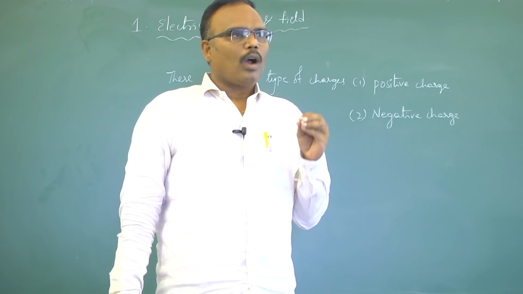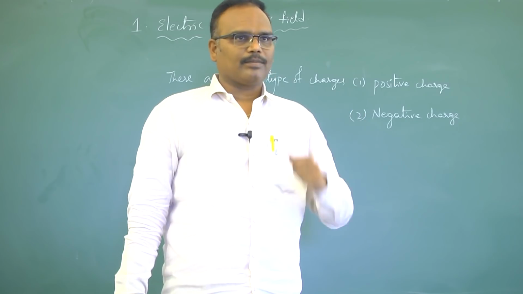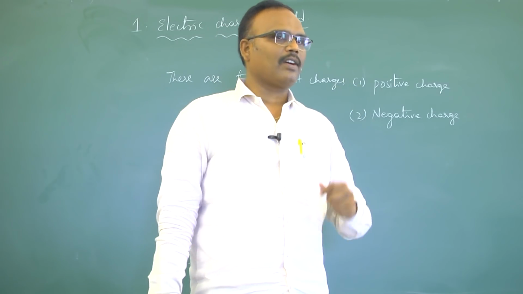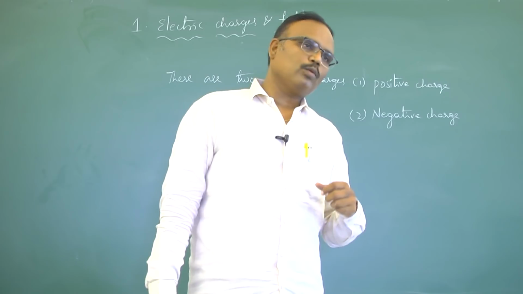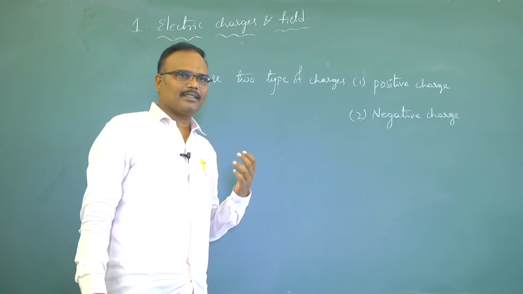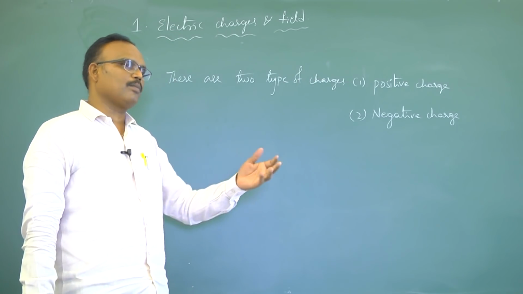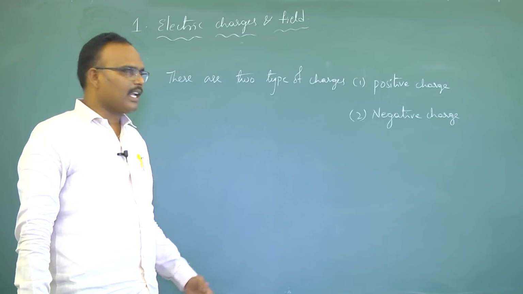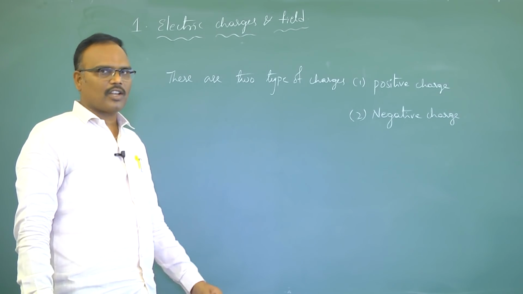So how do we study the atom if it is not visible? With the help of atomic structure theories proposed by various scientists, we can understand the structure of the atom.